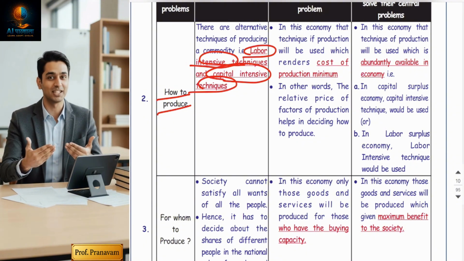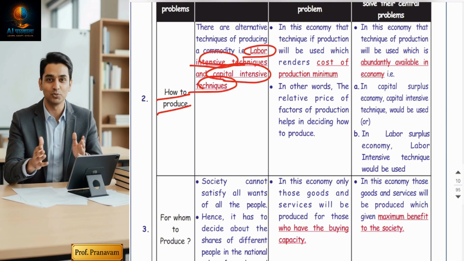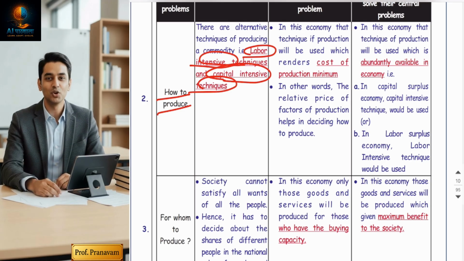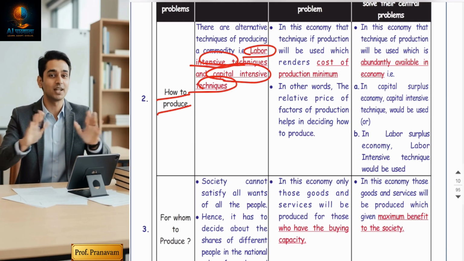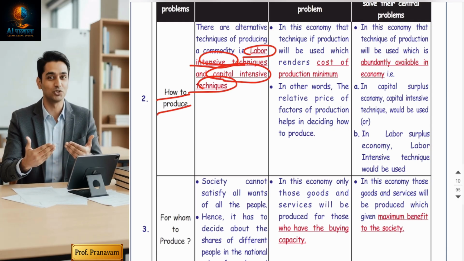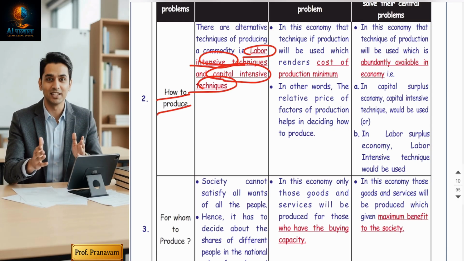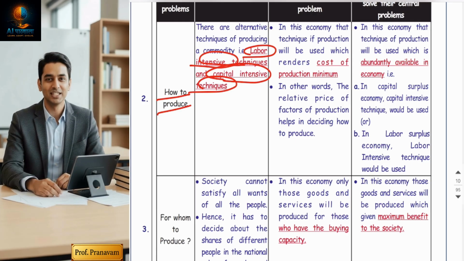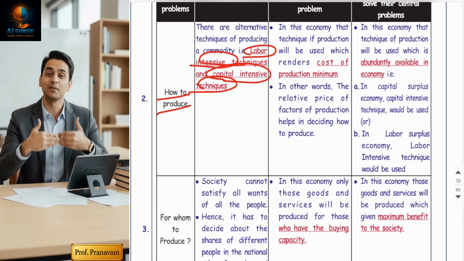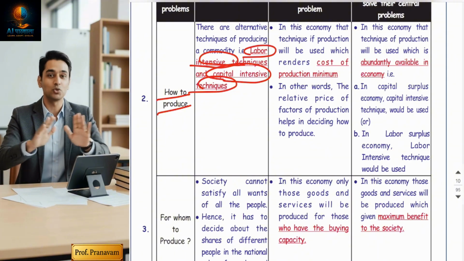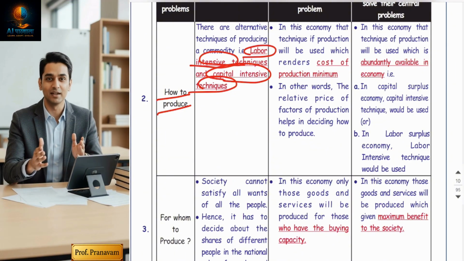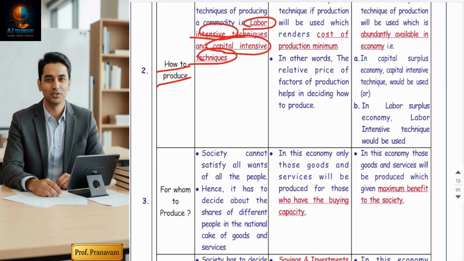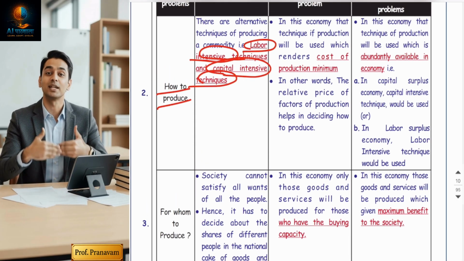If labor is abundant in the country, use labor intensive methods. And if the country is capital abundant, then use capital intensive methods. So how to produce means choosing the most cost effective and efficient method. Of course, efficient utilization depends on the various techniques. So again, this problem will be solved by each economy.